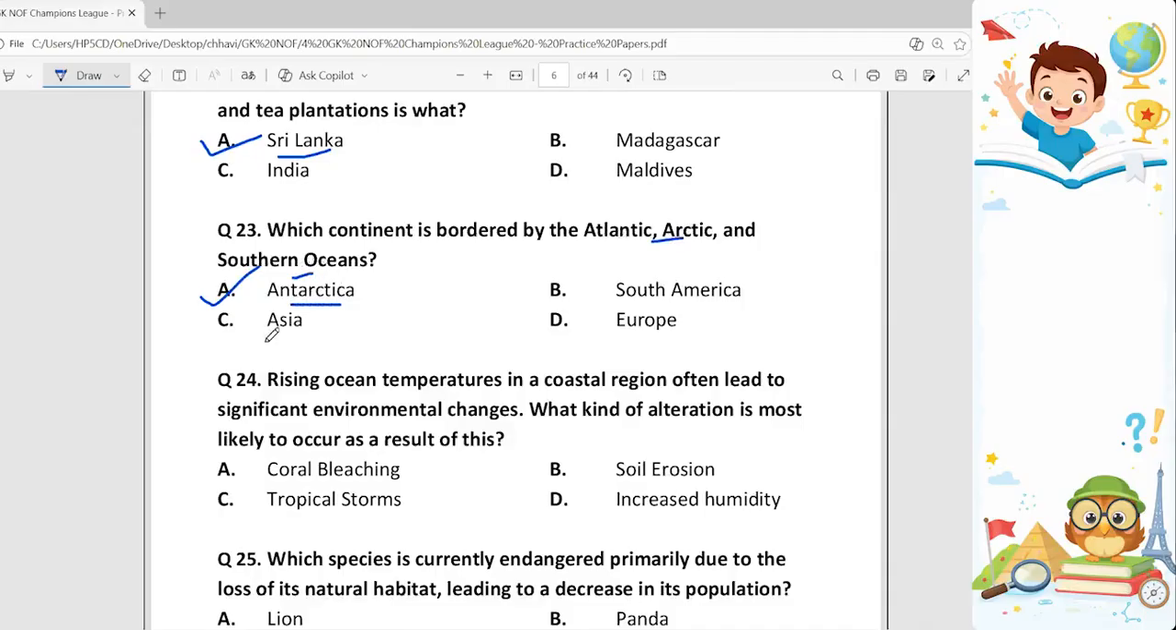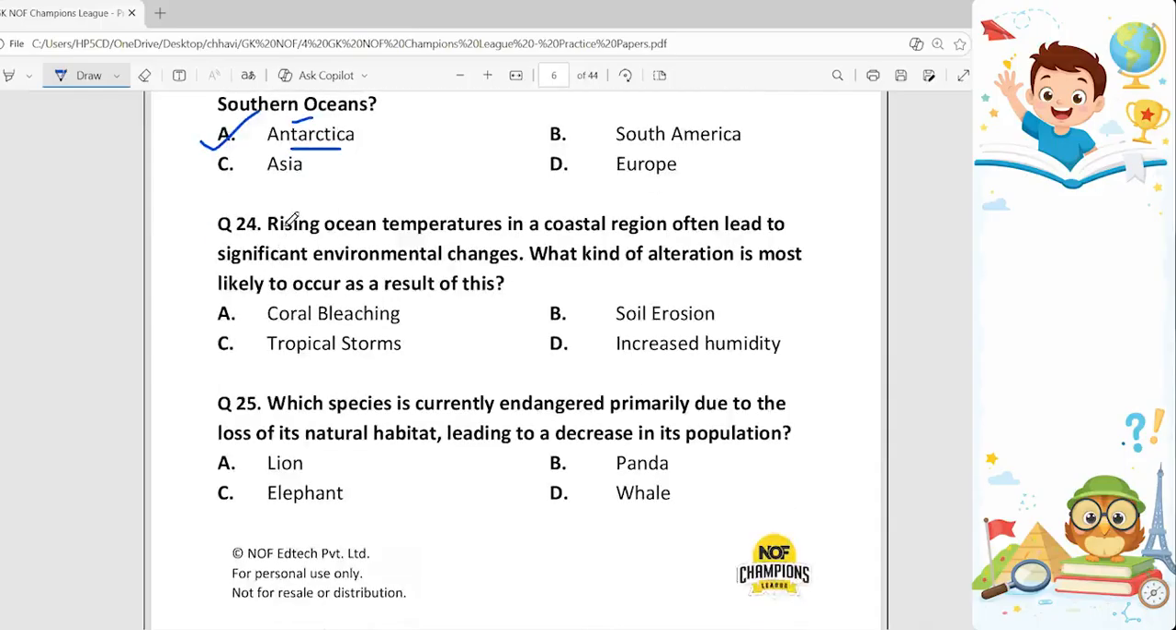Okay. Next one. 24th. Rising ocean temperatures in a coastal region often lead to significant environmental changes. What kind of alteration is most likely to occur as a result of this? So, the result which occurs is coral bleaching. So, option A is the correct answer.